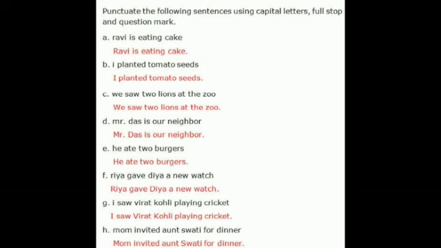Ria gave Diya a new watch. I saw Virat Kohli playing cricket. Mom invited Aunt Swati for dinner. In all these sentences, the first letter is a capital letter and it ends with a full stop.